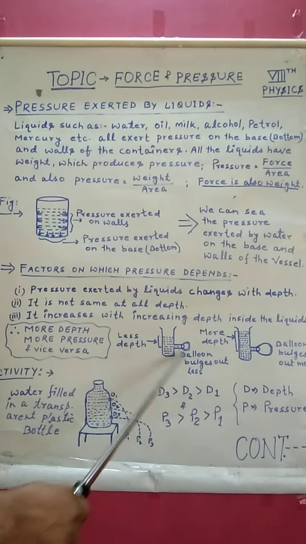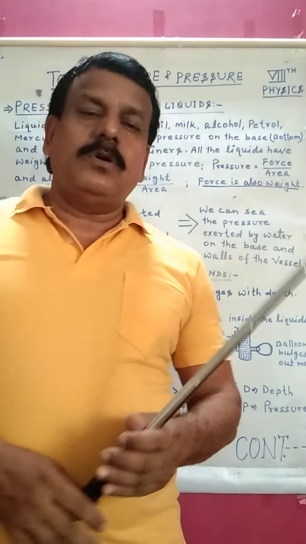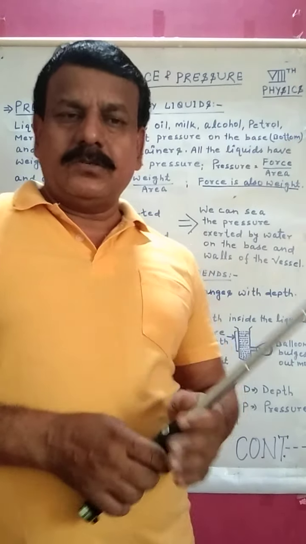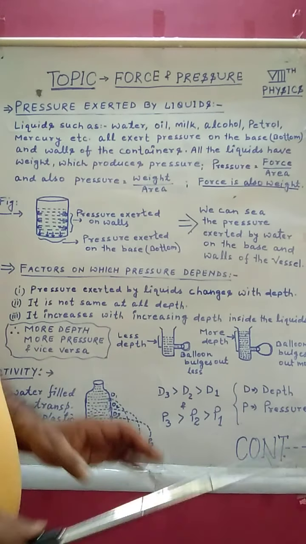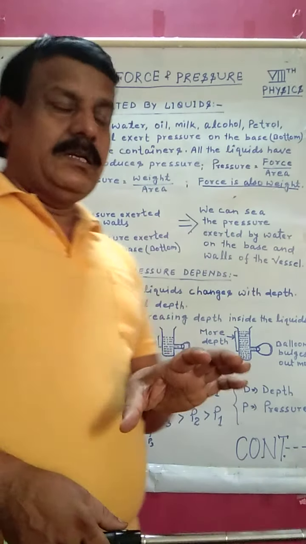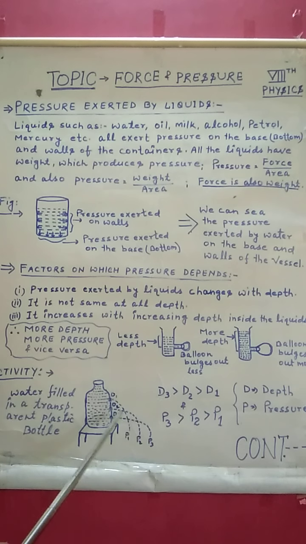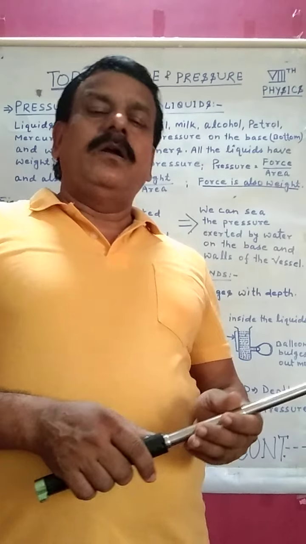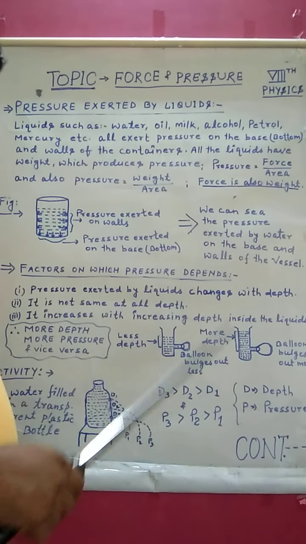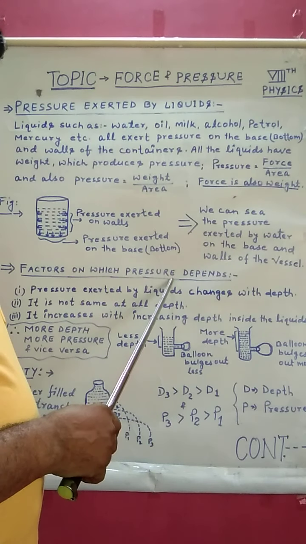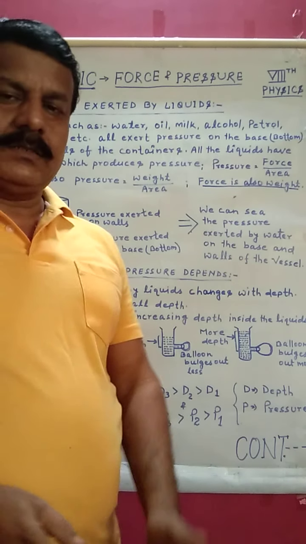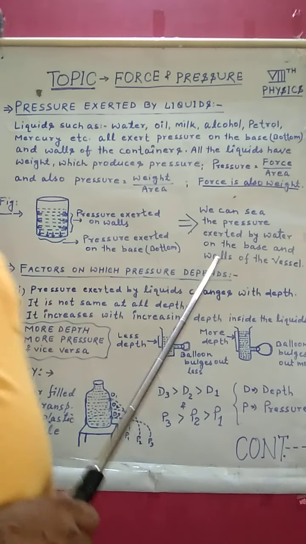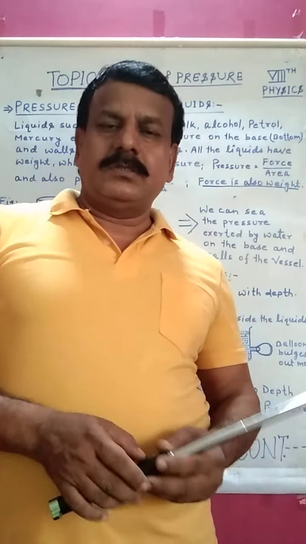Area is already there. If you keep water in any vessel, there is a bottom area and side area. But depth may be more or less, depending on the liquid taken. So with the help of this figure, you can clearly explain what is pressure exerted by liquid and how it depends on the factors. Go through and try to understand.